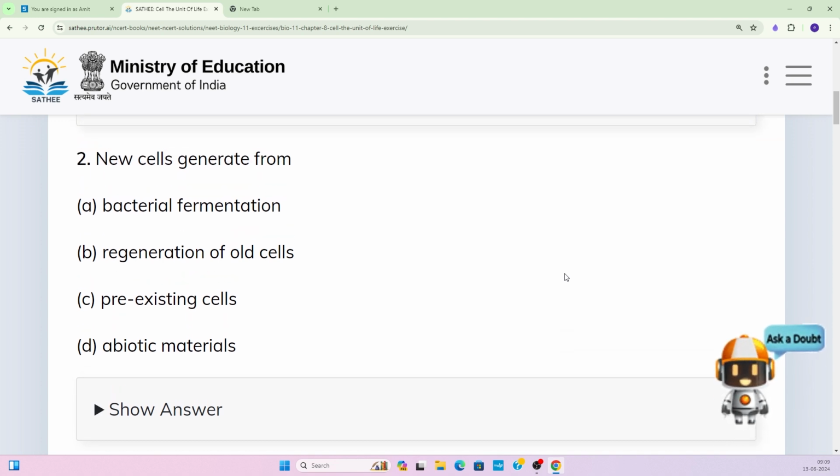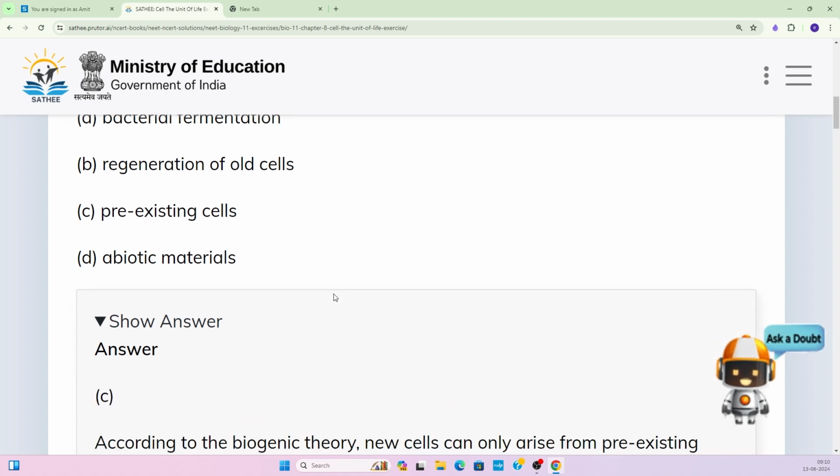Option B, regeneration of old cell. C option says pre-existing cells, and D says abiotic material. So do new cells generate from bacterial fermentation? Is every cell coming from bacterial fermentation? No, it's not correct. Okay, so what is the correct answer?